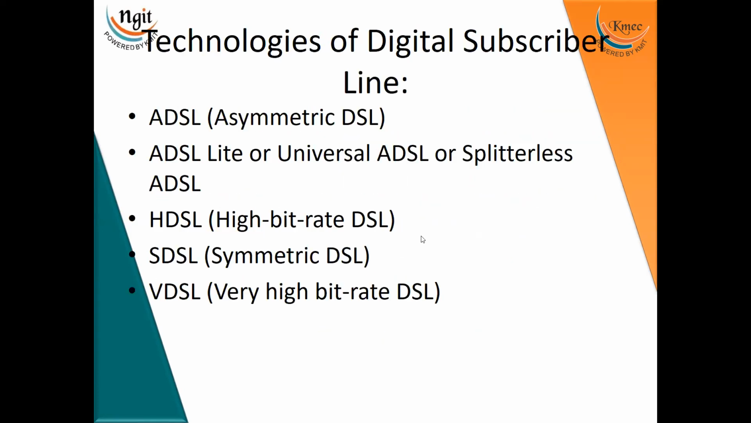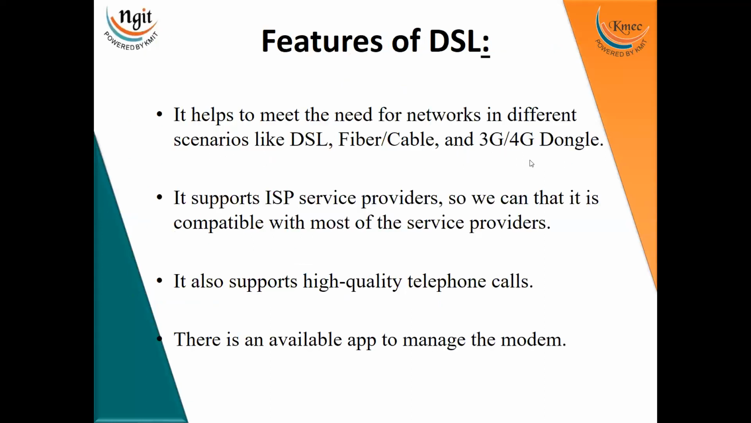The technologies which are useful for this digital subscriber line are asymmetric DSL, and this asymmetric DSL light or universal DSL, and HDSL high bit rate DSL, symmetric DSL or very high bit rate DSL. These all come under the technologies for the digital subscriber line.